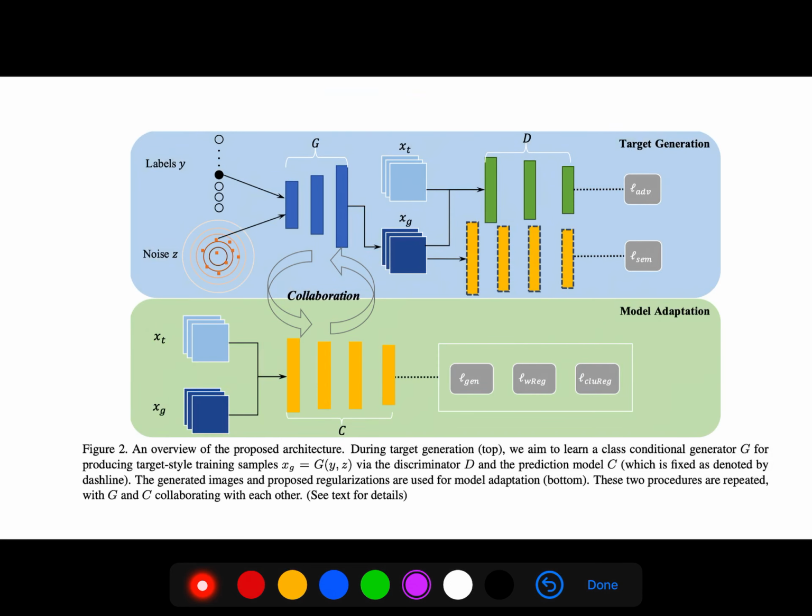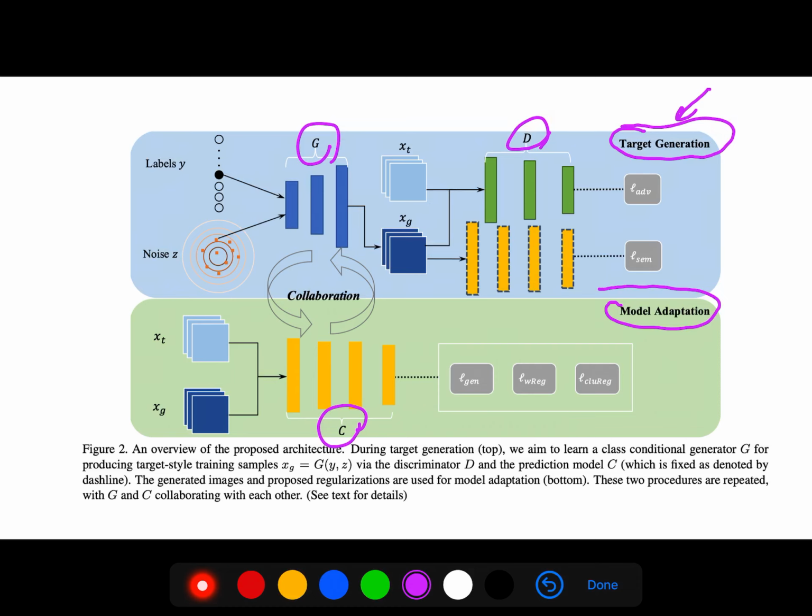So this is the target generation, and this is the model adaptation. During target generation, we aim to learn a class conditional generator for producing target style training samples via the discriminator D, this is the discriminator, and the prediction model C. This is the prediction model C, which is fixed as denoted by the dashed line.